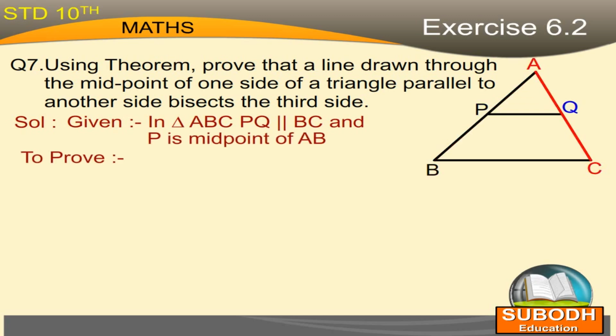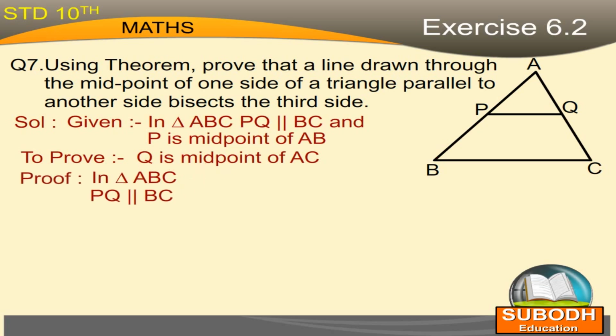To prove: Q is the midpoint of AC. Proof: in triangle ABC, PQ is parallel to BC. Therefore, the remaining sides AB and AC are divided proportionally. AP by BP is equal to AQ by QC, by BPT.